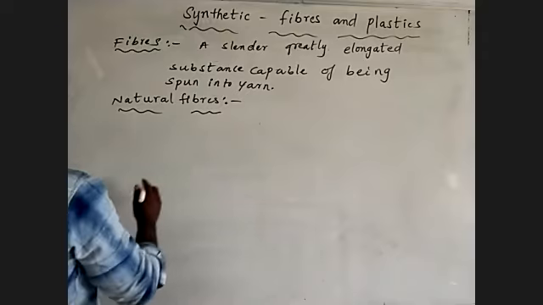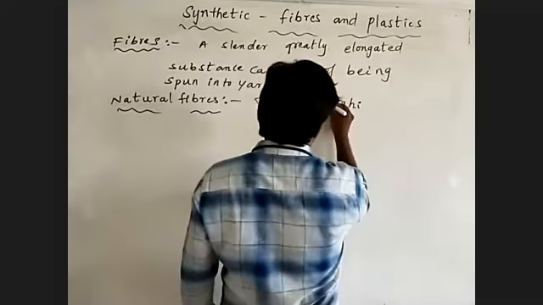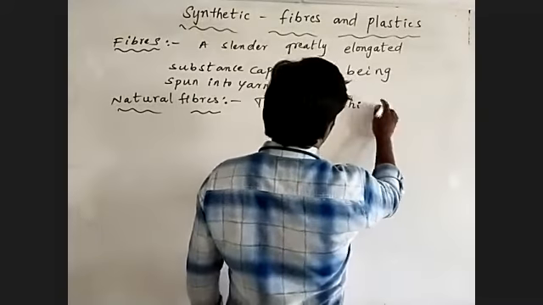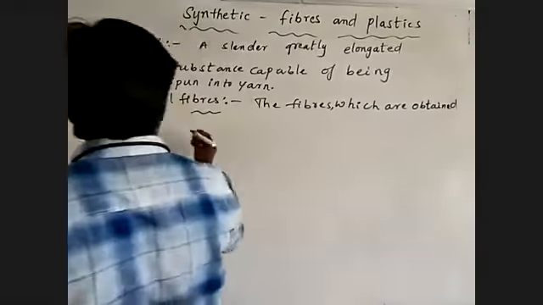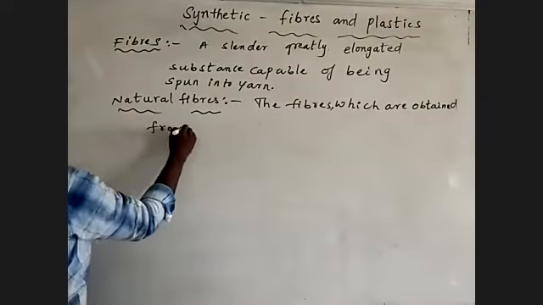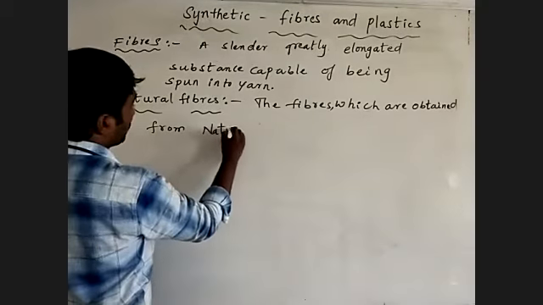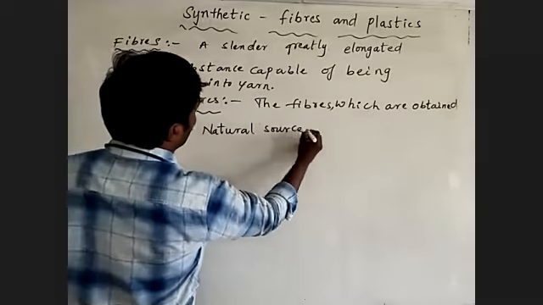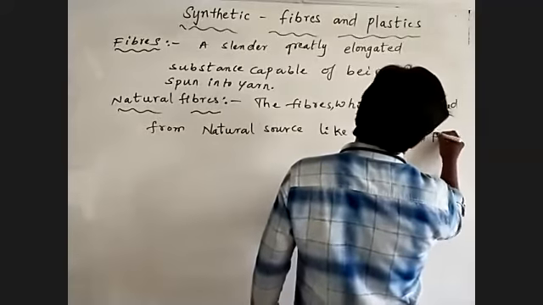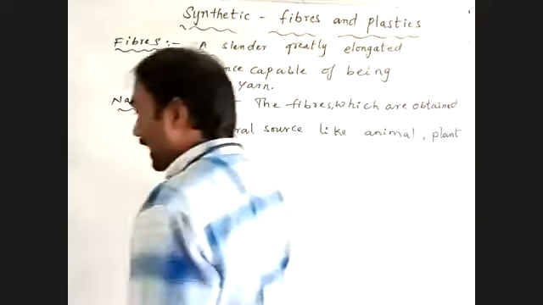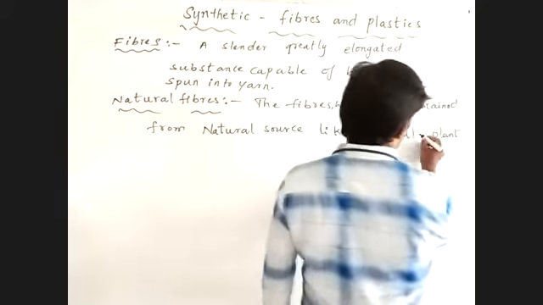The fibers which are obtained from natural sources like animals and plants.